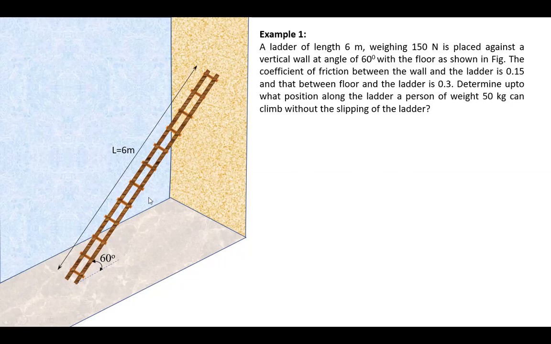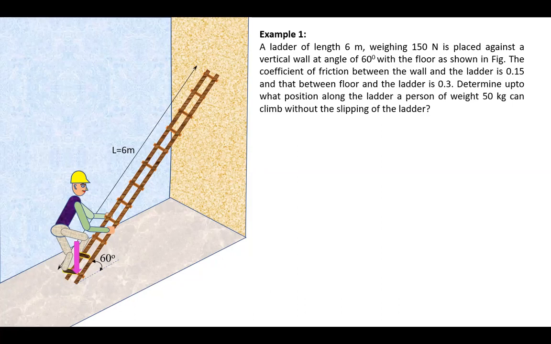So there is a ladder which is being given of length 6 meter. The weight of the ladder is 150 Newton and placed against a vertical wall, okay, on the floor at an angle of 60 degree. The coefficient of friction between the ladder and the wall is 0.15, ladder and the floor is 0.3. So what we need to do in this problem is there is a person of weight 50 kg. Okay, so he will climb up the ladder, and we need to determine up to what height he can climb, up to which the ladder will not slide or slip.